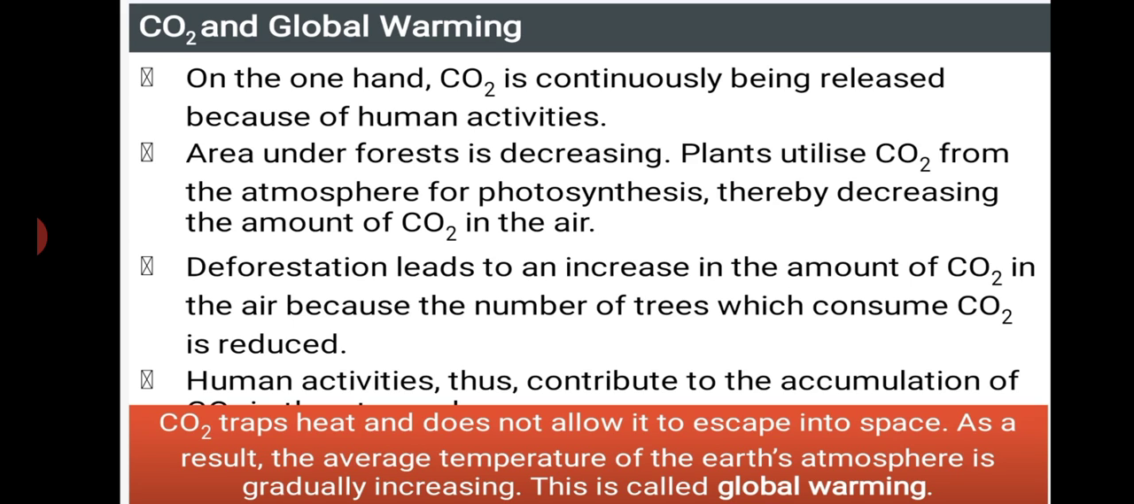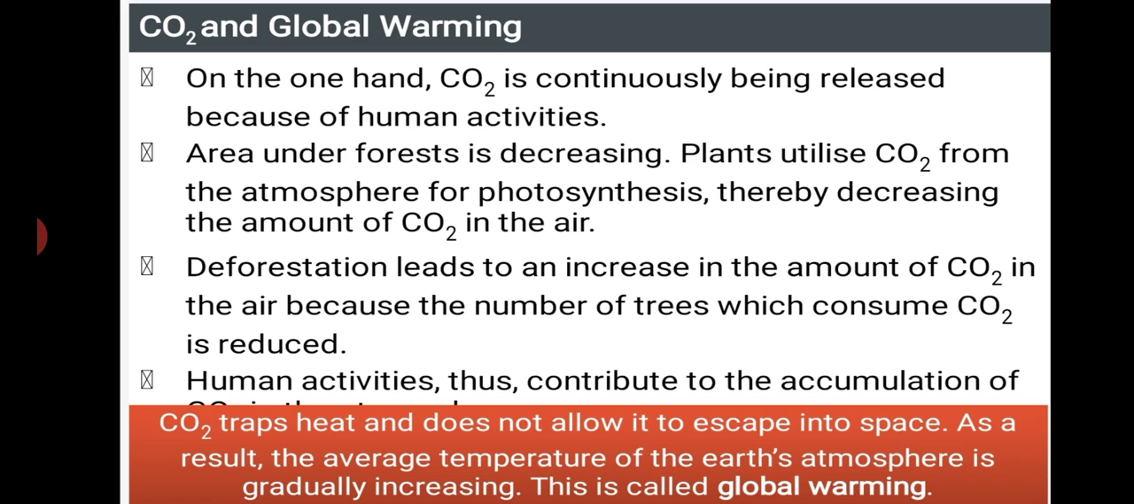On one hand, carbon dioxide is continuously being released because of human activities. What are those human activities? We inhale oxygen, and we exhale carbon dioxide. Whenever we burn any substances, in incomplete combustion we can see carbon particles released. Along with that, if you burn any other substances, whether in factories or industries, all these release carbon dioxide. That is why we say we are releasing carbon dioxide into the environment.